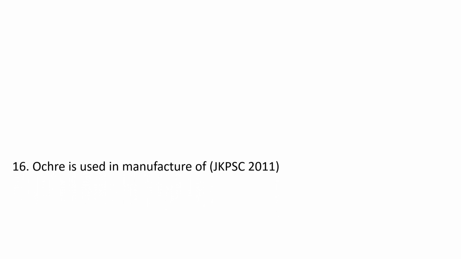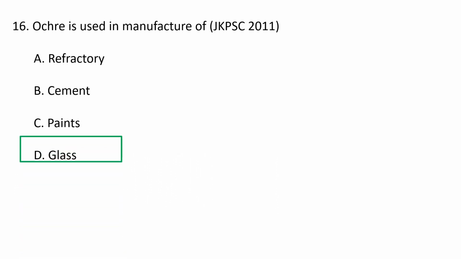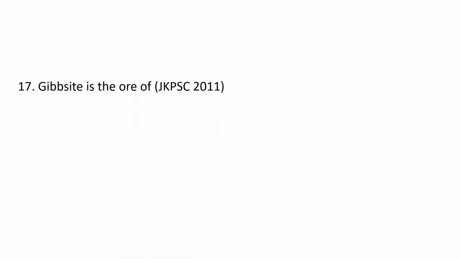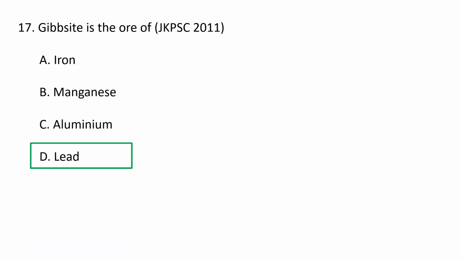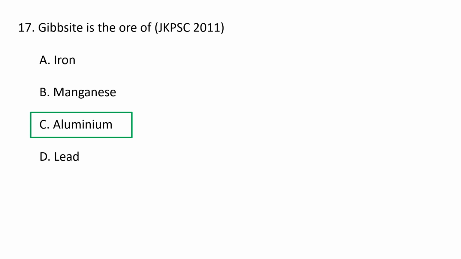Next question. Ochre is used in the manufacture of A. refractory, B. cement, C. paints, D. glass. So ochre is generally used in the manufacture of paints and pigments. C is the correct option. Next question. Gibbsite is the ore of, very simple question, A. iron, B. manganese, C. aluminium, D. lead. So gibbsite is the ore of aluminium. Gibbsite is represented by Al(OH)3, that is aluminium hydroxide, and it is one of the mineral forms of aluminium hydroxide.